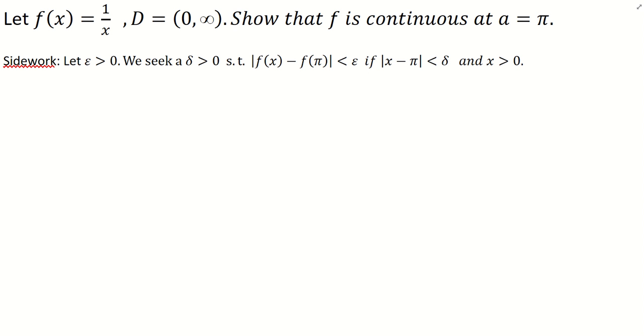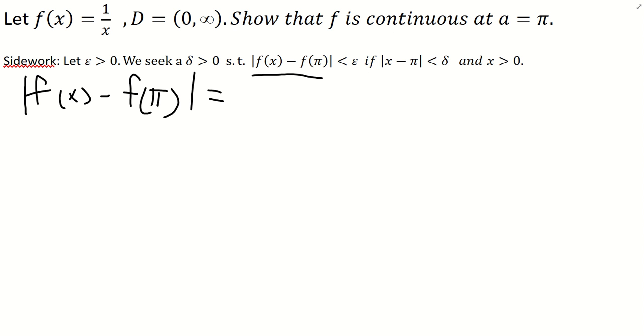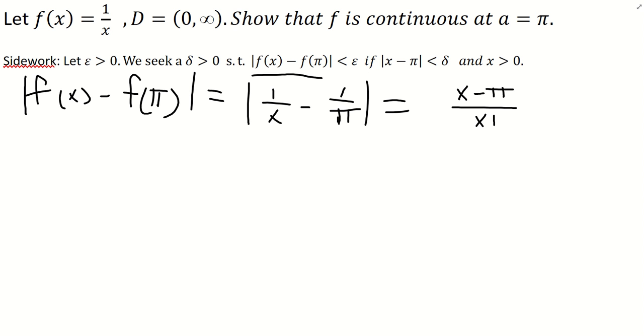So how would we start our side work? We're going to start with this fact right here. We want to start with that and we want to unload that. So we're going to say the absolute value of f of x minus f of pi. What is that equal to? Well, you literally just plug in numbers for this part. So that's just 1 over x minus 1 over pi. And now you just want to do a simple common denominator, something you've done since elementary school. Put those two together and you're going to end up with x minus pi in the numerator, and in the denominator is going to be x times pi.